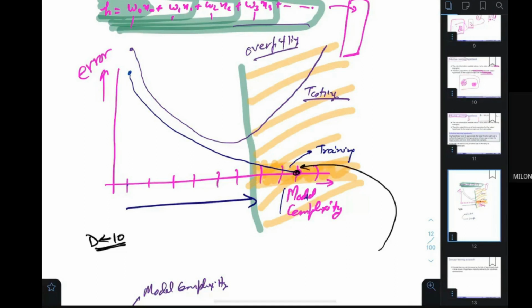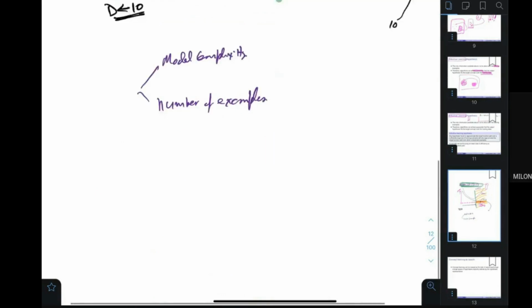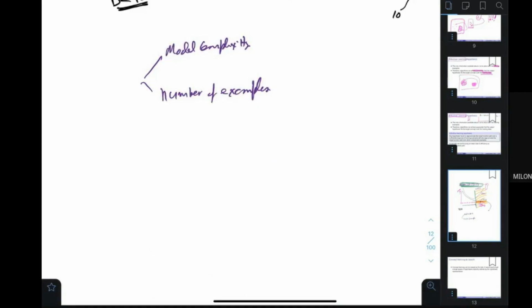If you take 10 examples, and your model complexity is up to x to the power 10, then the error would become 0. Saswat, is it clear? Look, if two training examples are there, then h(x) = w0 + w1 x1 + w2 x2 suffices.